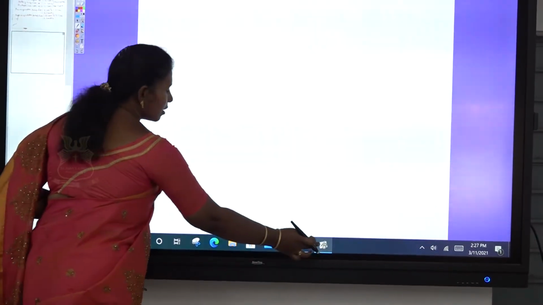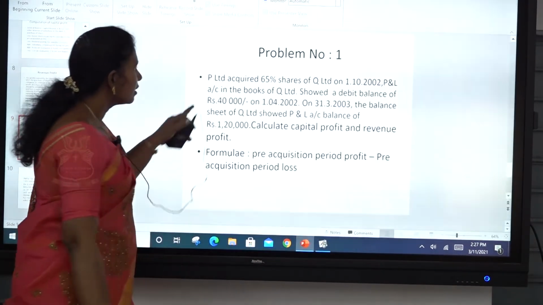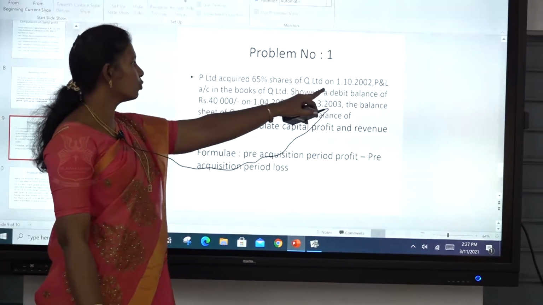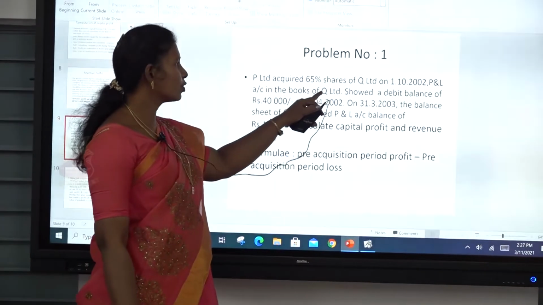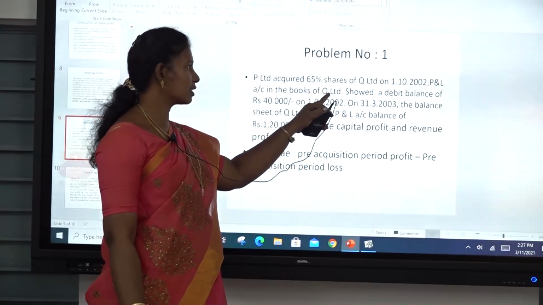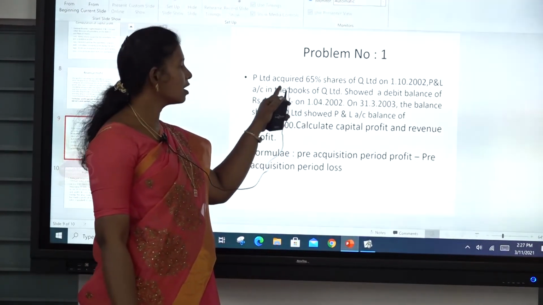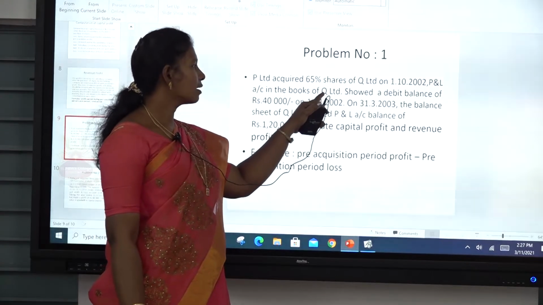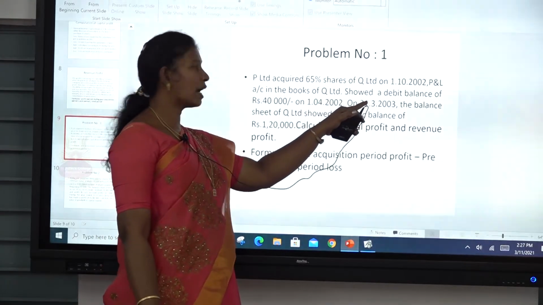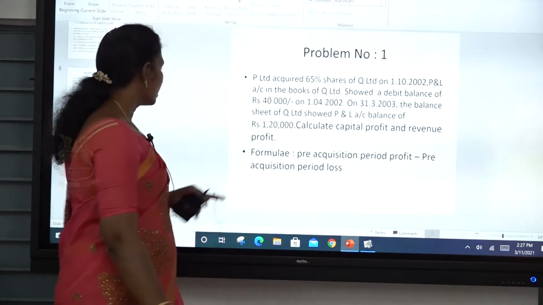So here, the profit and loss account in the books of Q Limited, that means the subsidiary company, showed a debit balance of rupees 40,000.